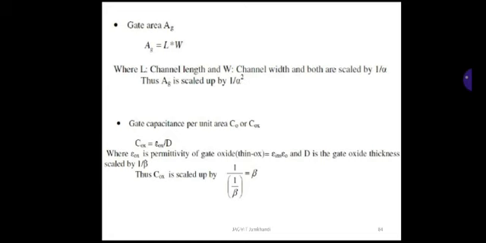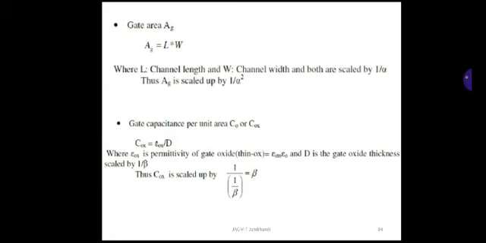Next, we are going to discuss scaling factors for device parameters. The first one, the gate area. The gate area is denoted as AG. AG is equal to length into width, L into W, where L and W are the channel length and channel width respectively.